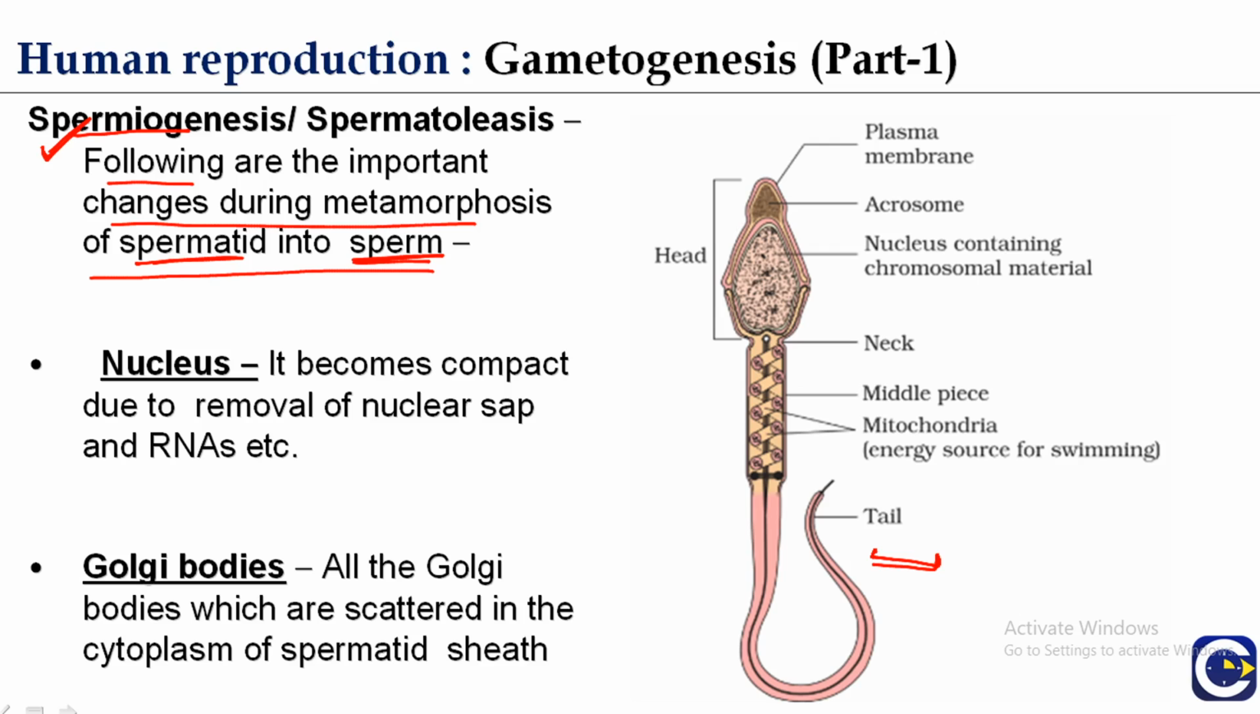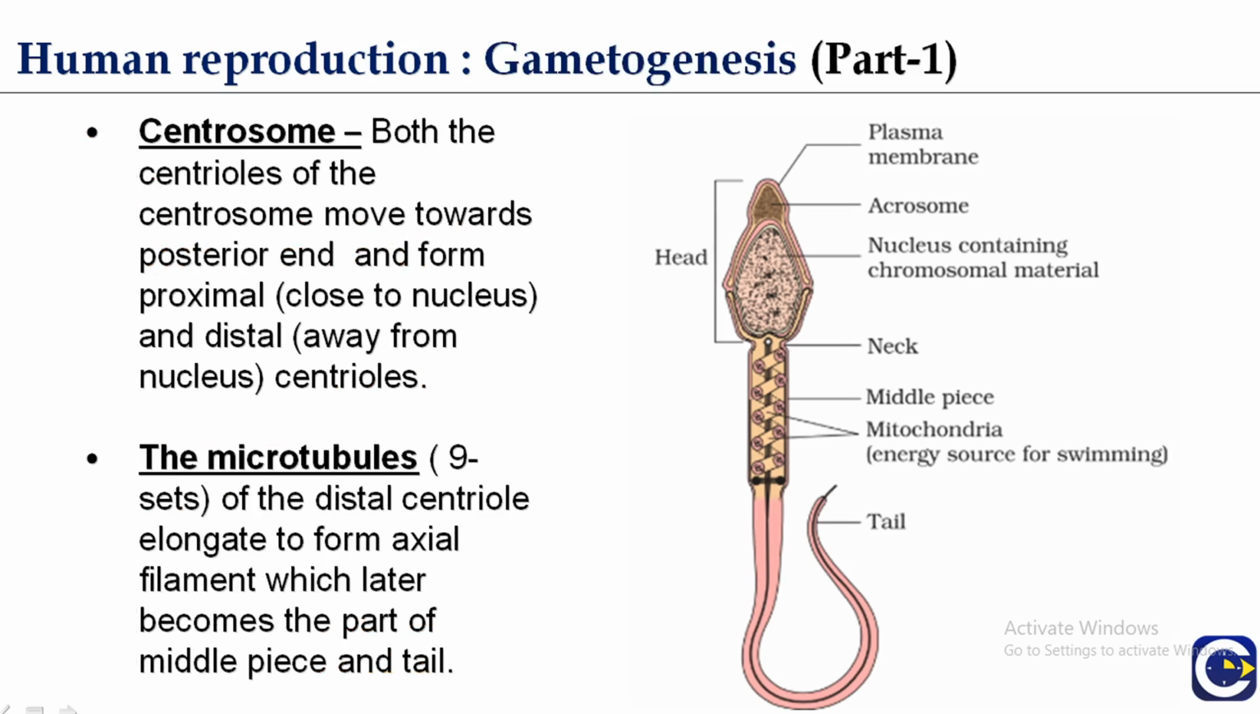The nucleus becomes compact due to the removal of nuclear sap or RNAs. The Golgi bodies, which are scattered in the cytoplasm of the spermatid, gather. Centrosome: both the centrioles of the centrosome move toward the posterior and form proximal and distal centrioles. Microtubules of the distal centriole elongate to form the axial filament, which later becomes part of the middle piece and tail.